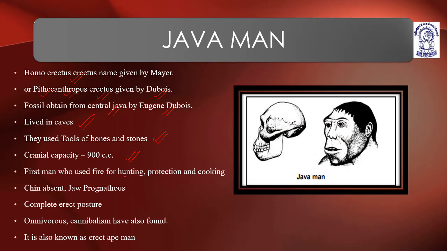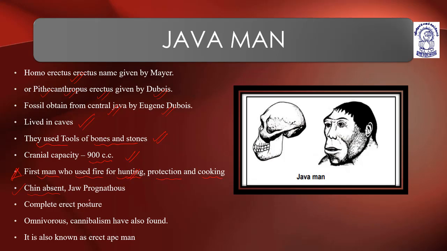Java man, the first man who used fire for hunting, protection and cooking.